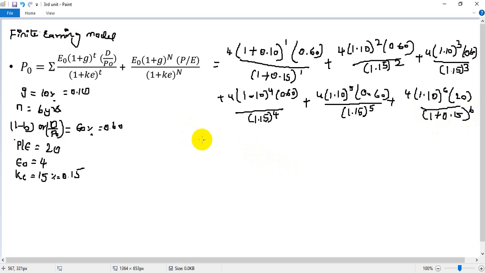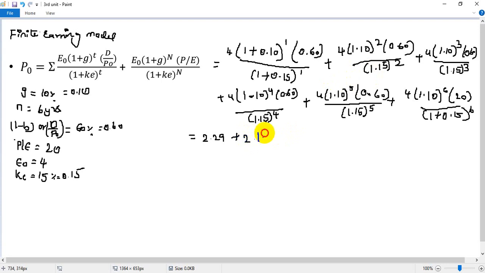So now you need to take all the values. For first year it is 2.29. For second year it is 2.19. What you are supposed to do is you need to square it, then multiply both of them, then divide it by 1.15 power 2. Like that you need to do for all of them.